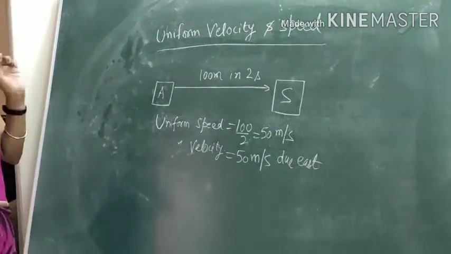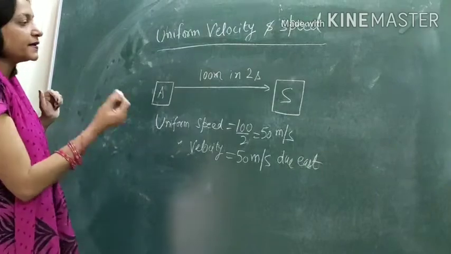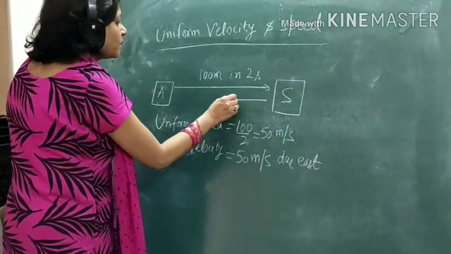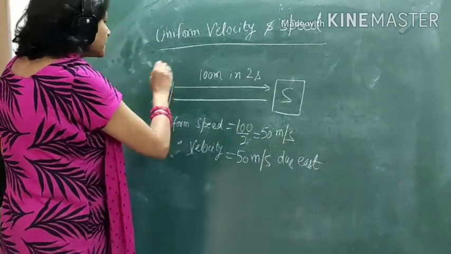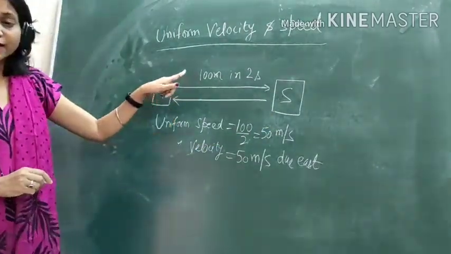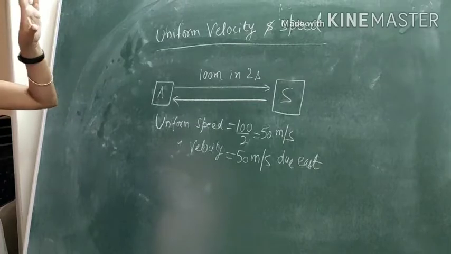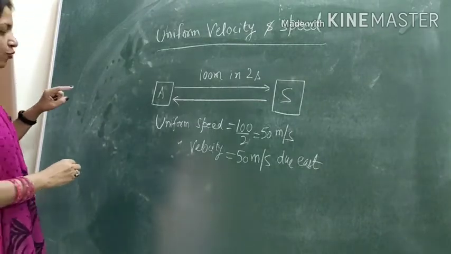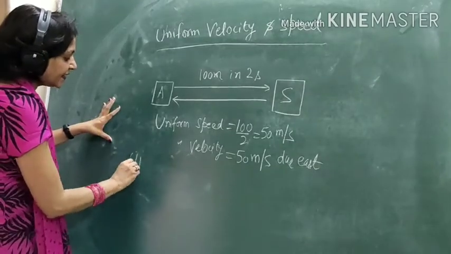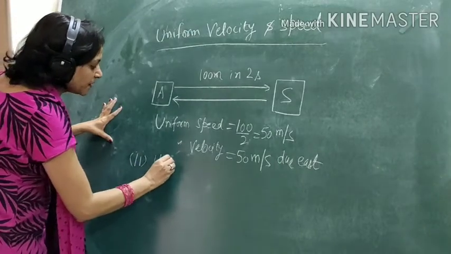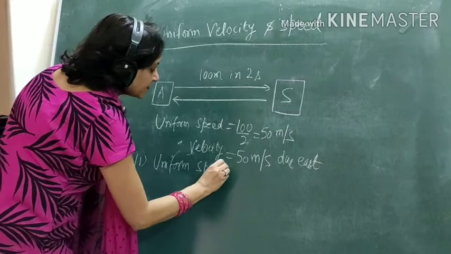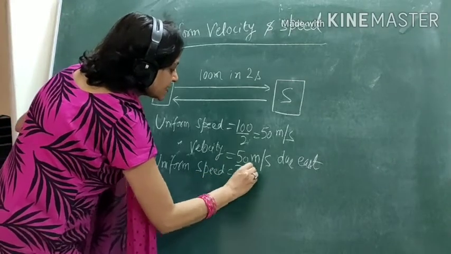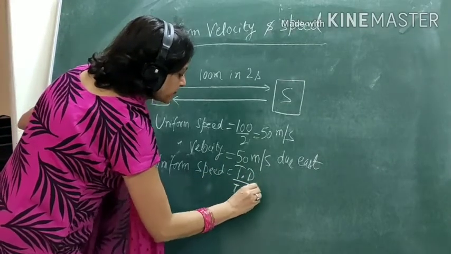Now, in the second case, what happens? The person goes from A to S and comes back to A with the same distance in the same time. Now we have to calculate the uniform speed. Uniform speed is total distance upon total time.